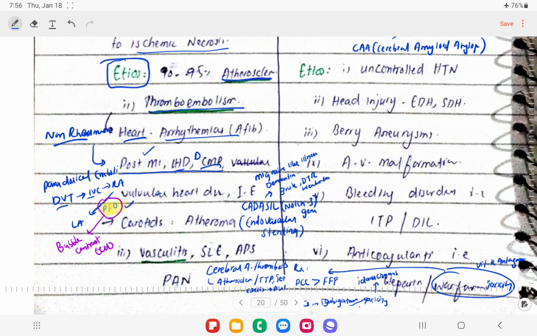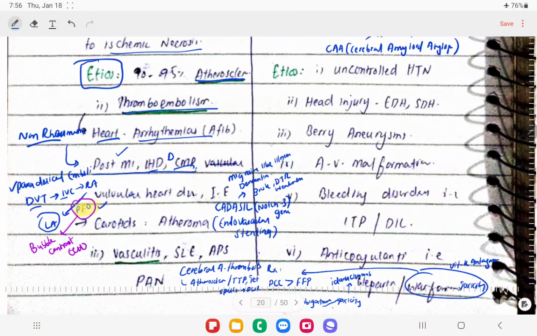So this DVT, this clot will go to the left atria, and then this is going to go up to the brain, and this is going to cause the stroke. So these are called paradoxical emboli, right?